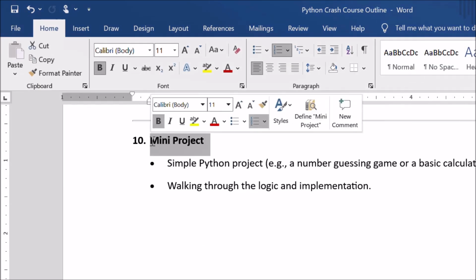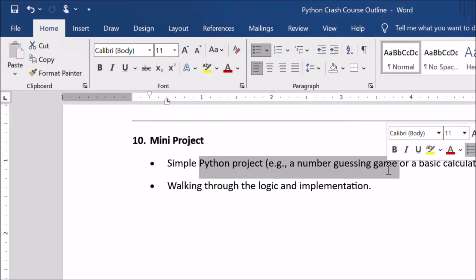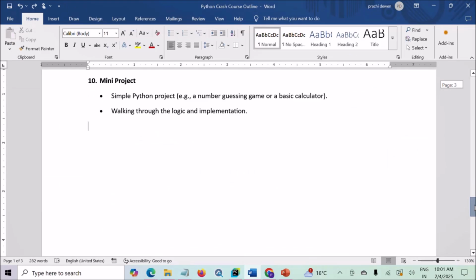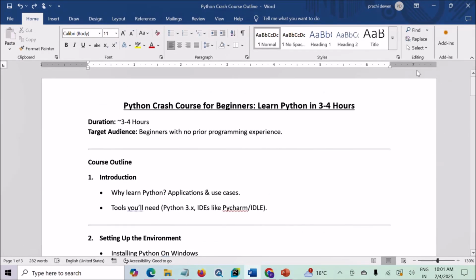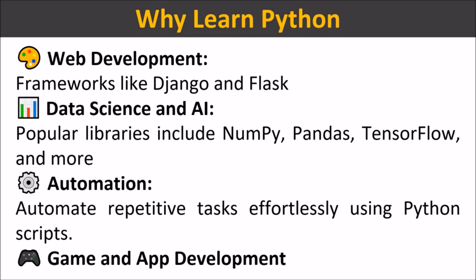After learning all these Python concepts in this tutorial, we will finally put them into practice by creating a simple Python mini project, that is a number guessing project. This project will help us apply what we have learned and see how everything comes together in a real world scenario. And we will walk through the logic and implementation of this code. So let's get started and see why learn Python, its applications and use cases.